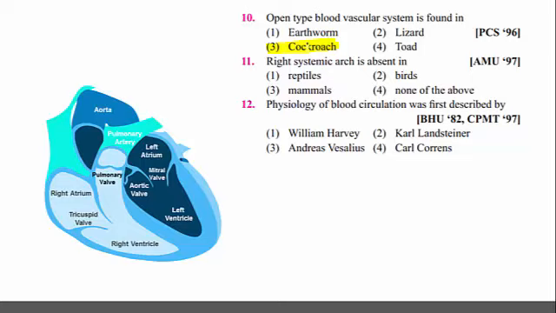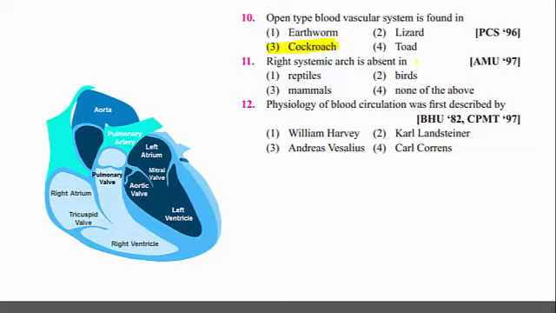Then moving to the next question. Right systemic arc is absent in. What is that systemic arc? Before moving to the explanation, let us mark the right option, then I will go for the explanation.